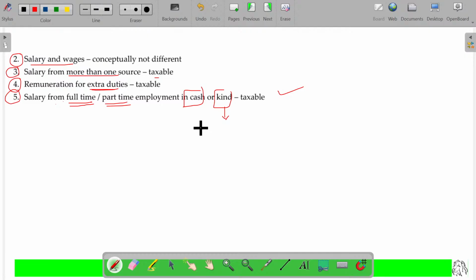That 15,000 will be considered as your salary. It may not be in the form of cash, it may be in the form of kind also. So salaries and wages are conceptually not different, and salary from more than one source is also taxable. Remuneration, if you are receiving for extra duties after the employment hours, will also be considered as salary only and is taxable. The salary may be for full-time employment or part-time employment, or even if that salary is in cash or kind, it will also be taxable.